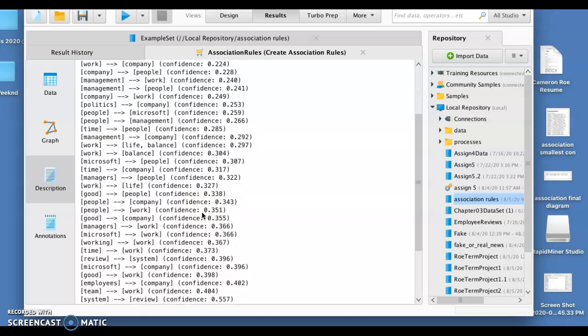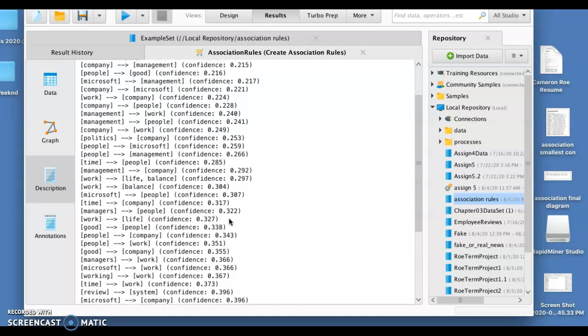Something I found really interesting is that the confidence of good and company was only 0.355. When I talk to people about their jobs, I always want to know if it's a good company to work for, and to know that these would show up together in the cons column 0.35% of the time tells me it's not a horrible company to work for, but it's also not one of the better ones.